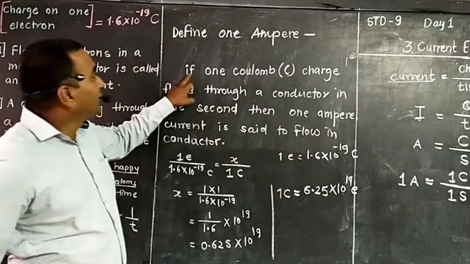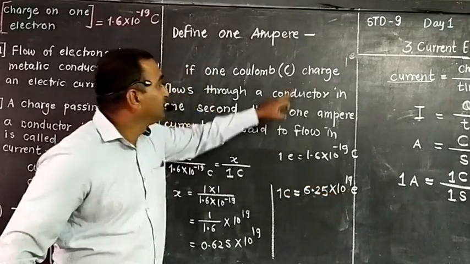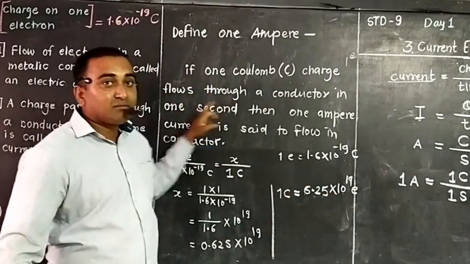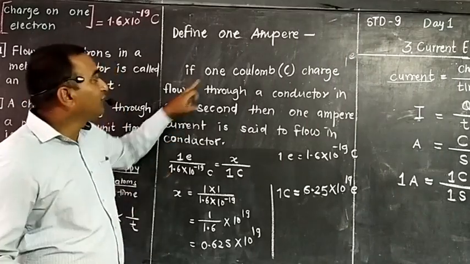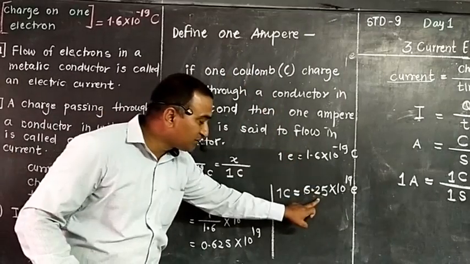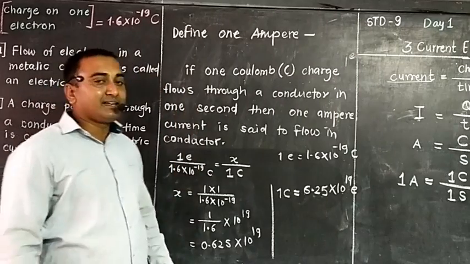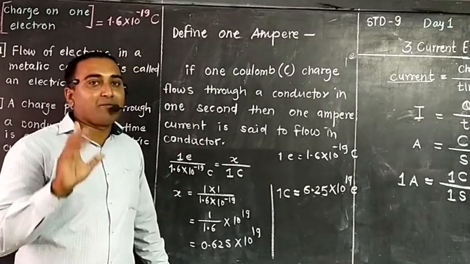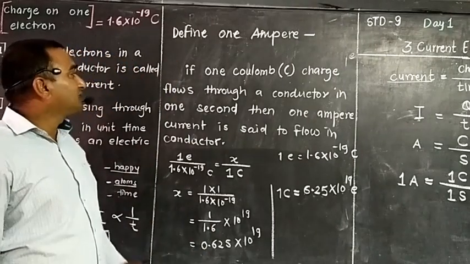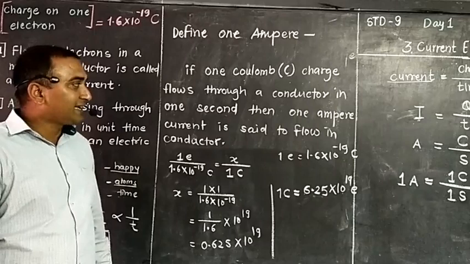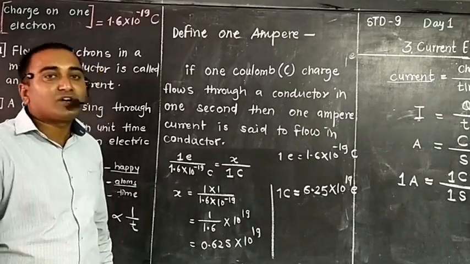If 1 coulomb charge means 6.25 into 10 raised to 18 electrons flow through a conductor, and the time limit is also 1 second, so within 1 second that many electrons are flowing in this metallic conductor, then the current should be 1 ampere. So how will you finally define 1 ampere? If 1 coulomb charge flows through a conductor in 1 second, then 1 ampere current is said to flow in this metallic conductor.